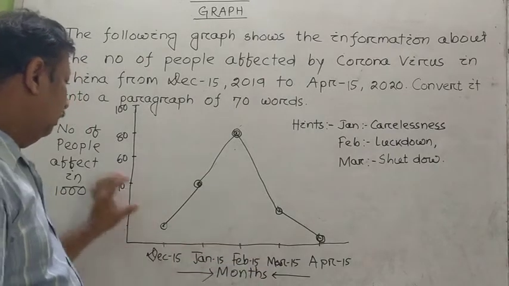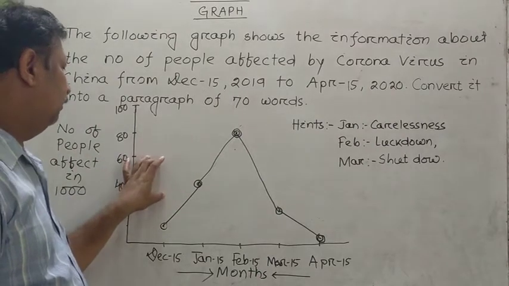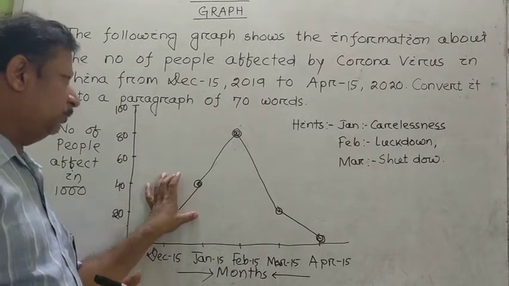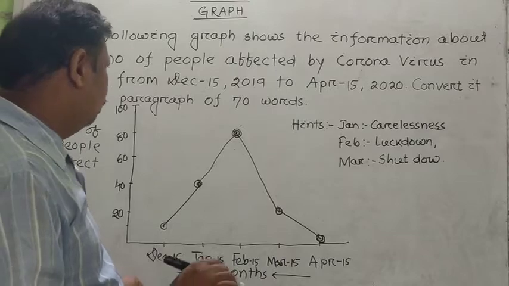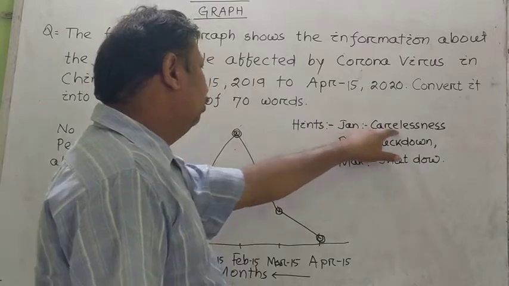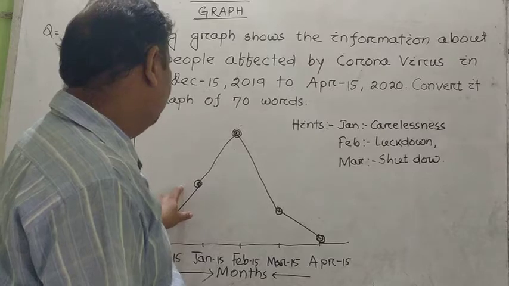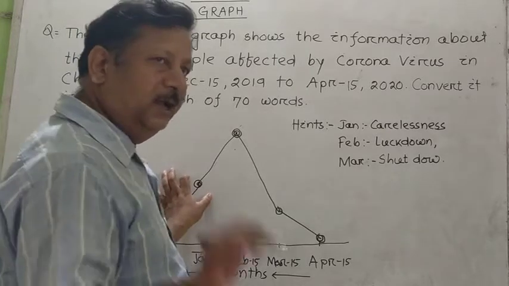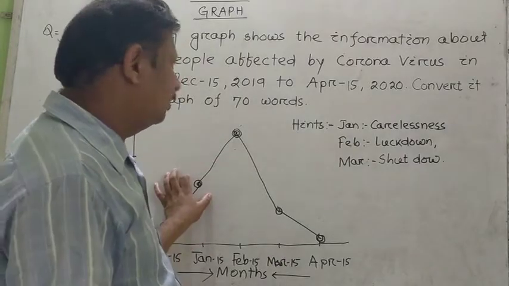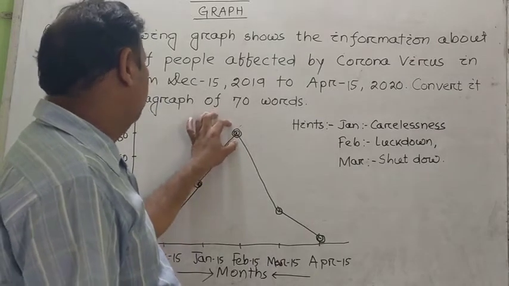Mark. So now we have to interpret it into a paragraph. We have to write a paragraph, and all the facts we have to convert into a paragraph, and hints have been given here. In case of January, due to carelessness, 40,000 people were affected in China, and because of their carelessness, and there was no imposition of any sort of strict lockdown or shutdown system by the government, it rose. Mark the number of affected people rose up to 80,000.